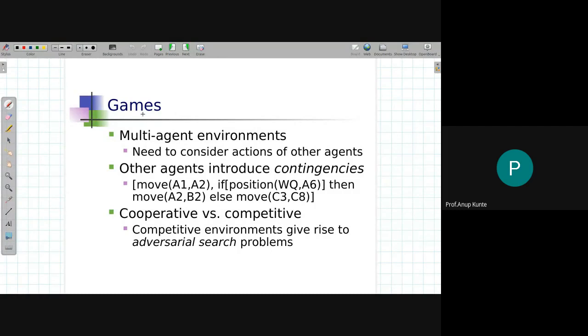If I decide that I would take action A1 at this moment, where I had 3 actions available, A1, A2 and A3, then if after my action A1 the other agent applies action, say A2, I should have a plan for what my next action should be. That is what contingency planning means.